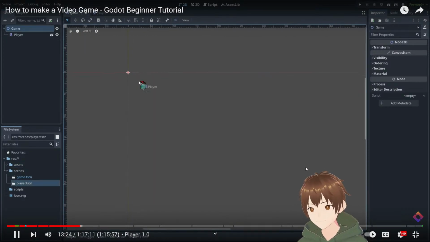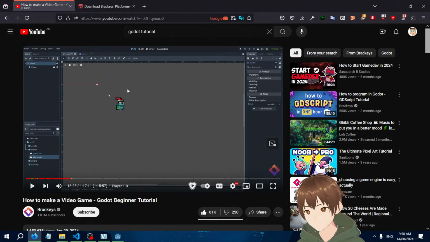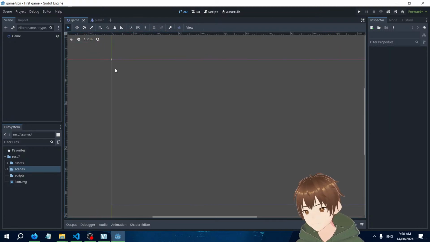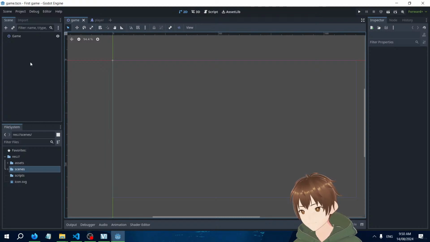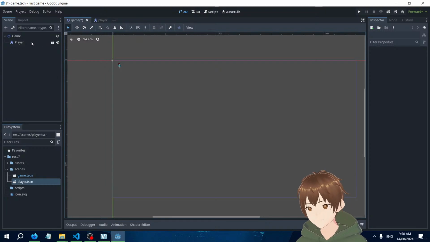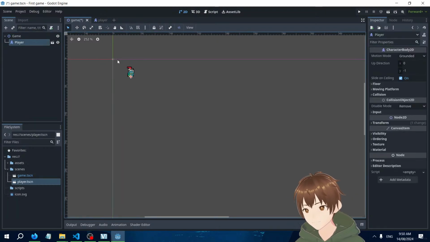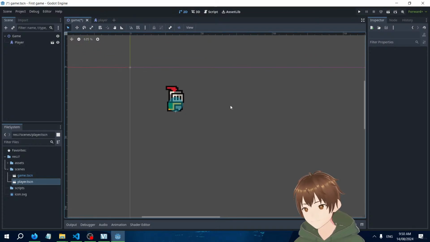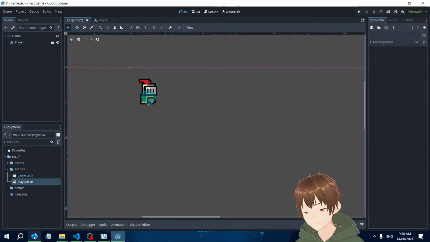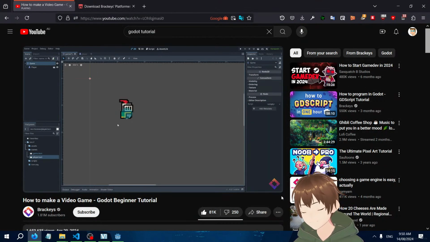We also need to create a camera so that we can control what is currently being shown.